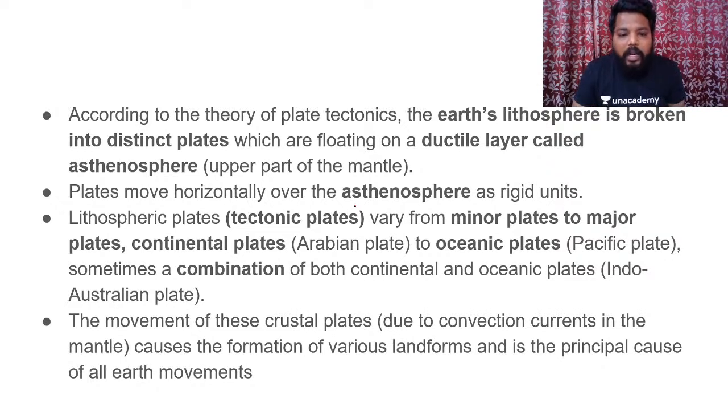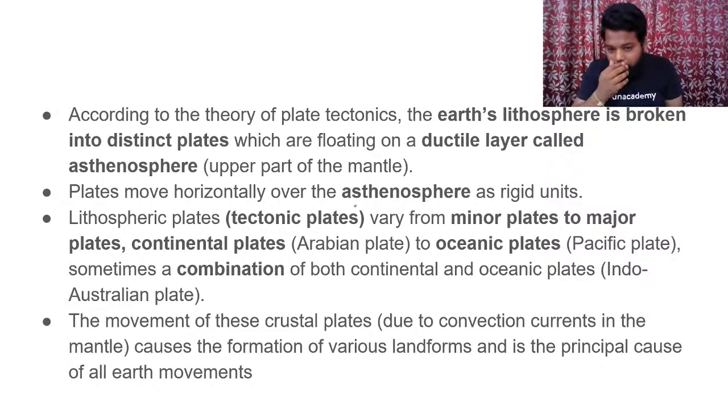Minor plates are part of major plates, and lithospheric plates might be continental, oceanic, or a combination of both.